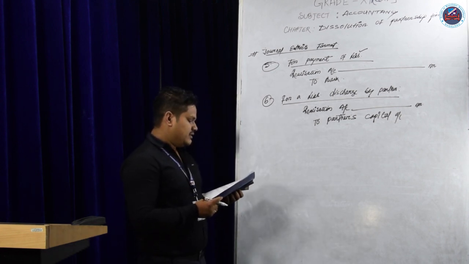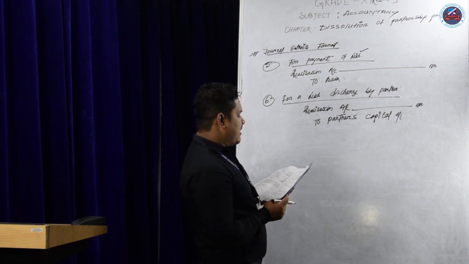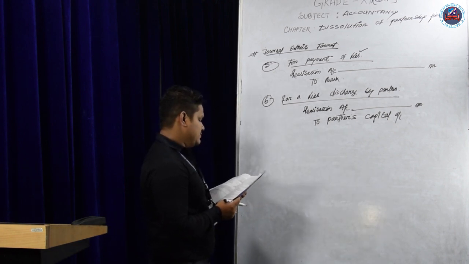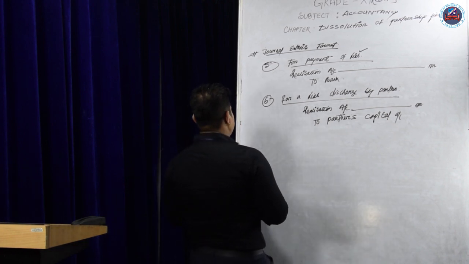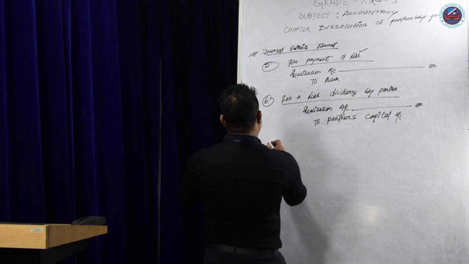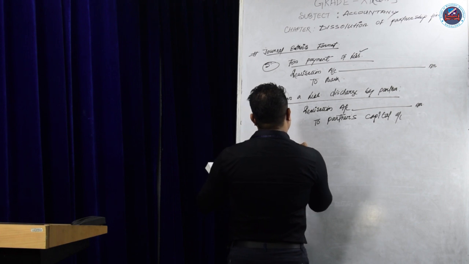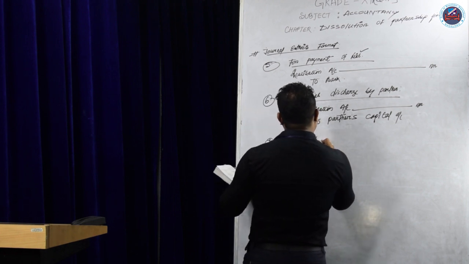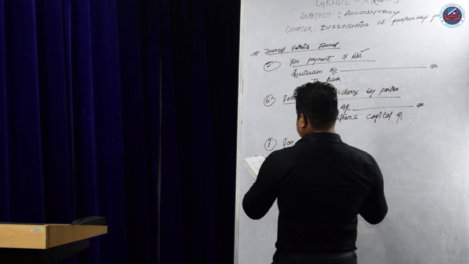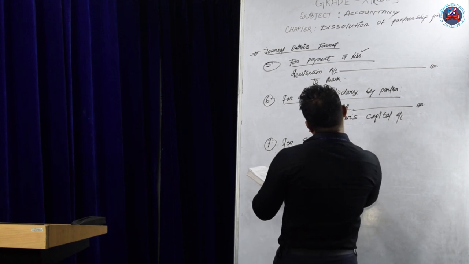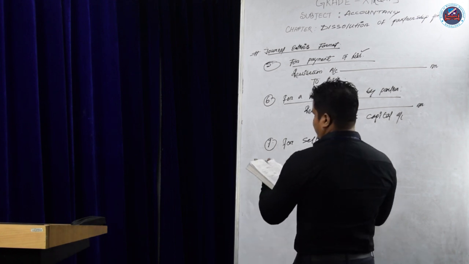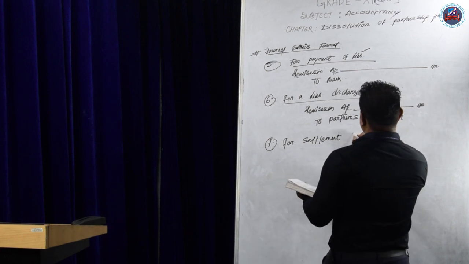Now, for payment or settlement of creditors, what is the entry? Remember, the journal entries are very important for the final exam. This is the format of journal entries, and I will try to solve some questions.